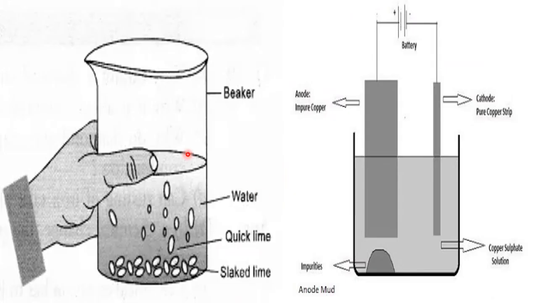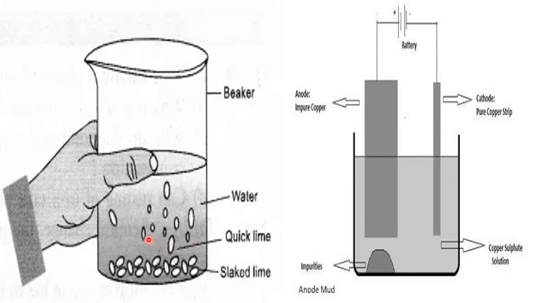Now, please see this one. Beaker, water, quicklime is added. What happens? Quicklime formula CaO, water H2O: CaO plus H2O gives Ca(OH)2. This is called slaked lime. This is an example of a combination reaction, also an exothermic reaction. So many names you can give for this activity.